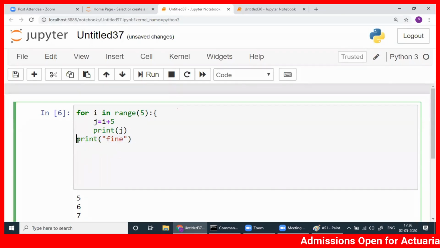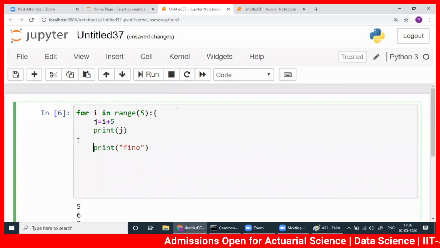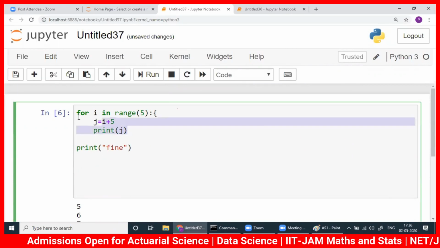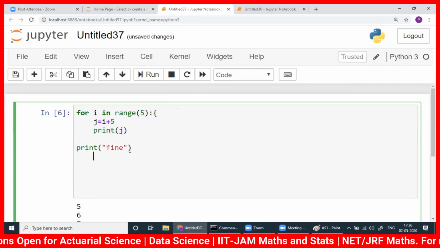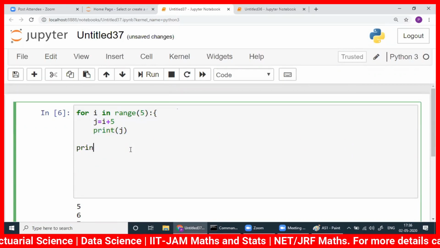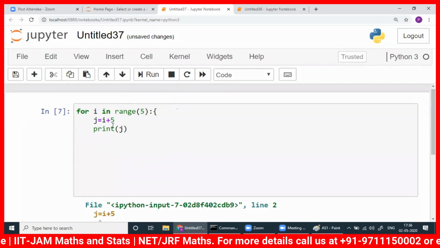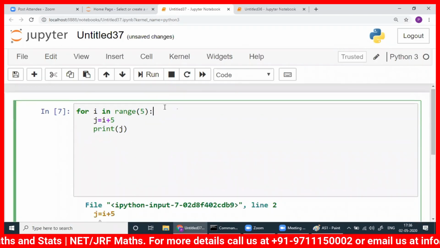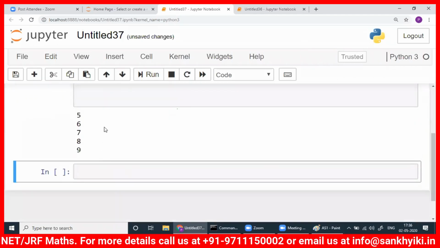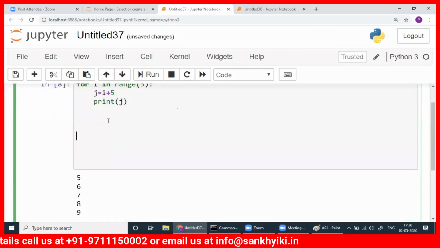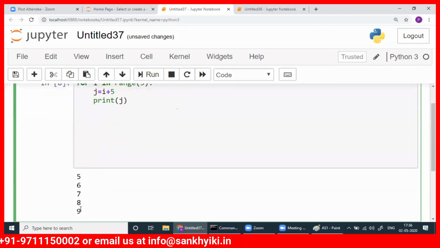You bring it here, there is a difference, okay? Because you are out of the for loop. When you write here, you are out of the for loop. Suppose you do this, you run it. Okay, what's the problem? Yeah, I've written an extra. So you run it. See, we got 5, 6, 7, 8, 9 we got.